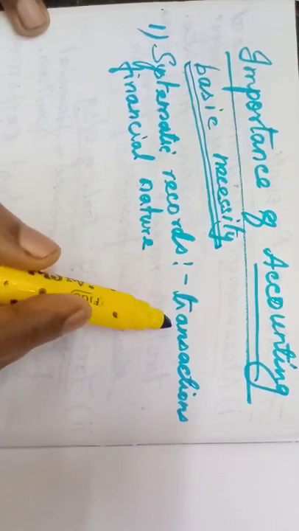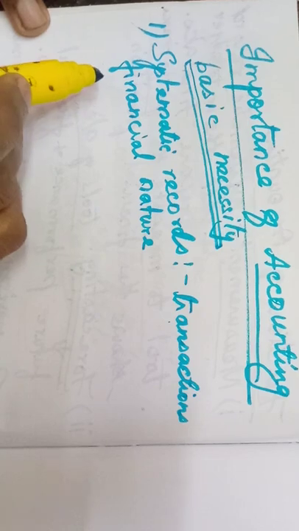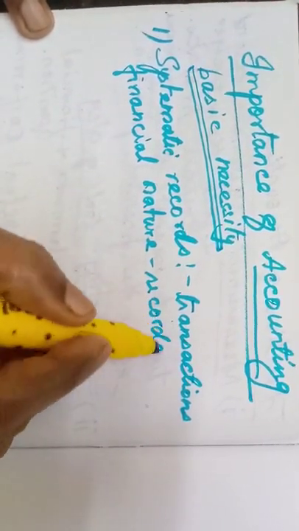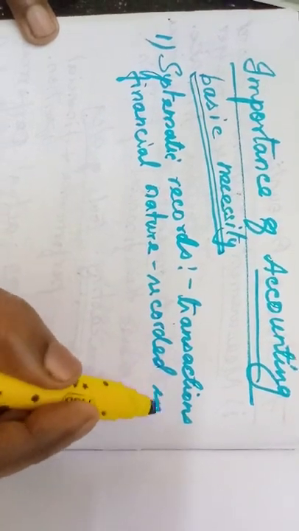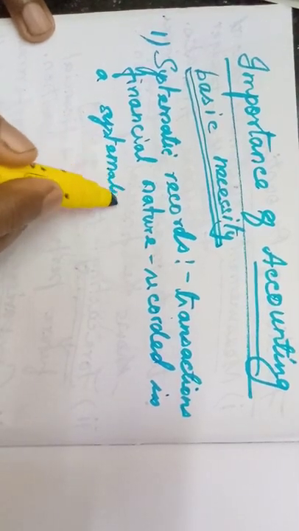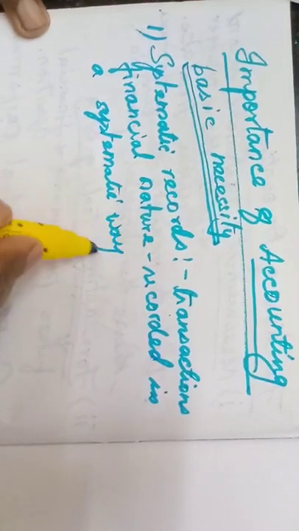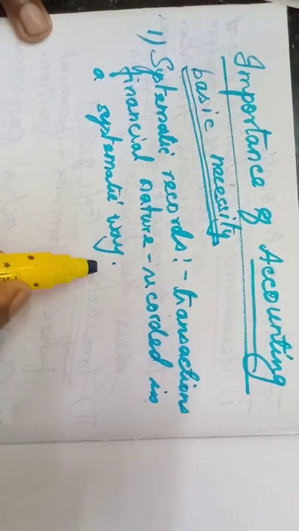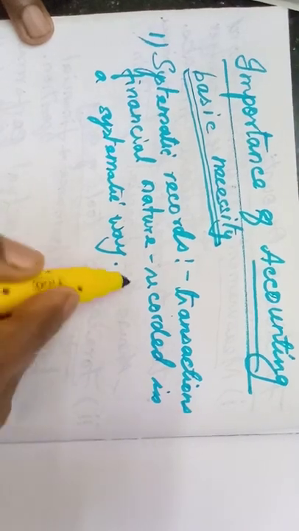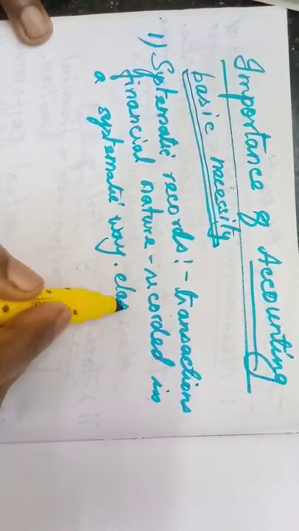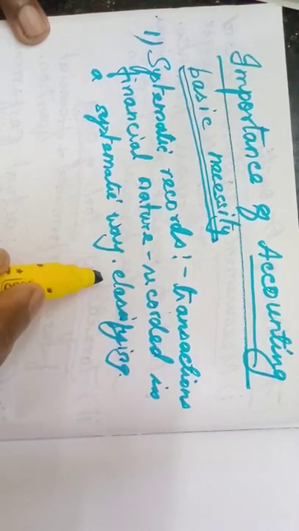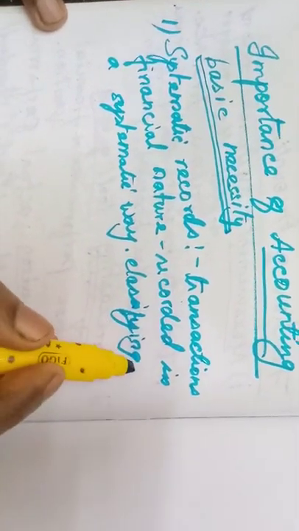So all the transactions which are financial in nature are recorded in a systematic way. There is a systematic way in the books of accounts. That is systematic records. Then what do we do? All these records are classified. Classifying, in the meaning you have studied, no? So classifying. That is one lesson, ledger. That is called ledger.